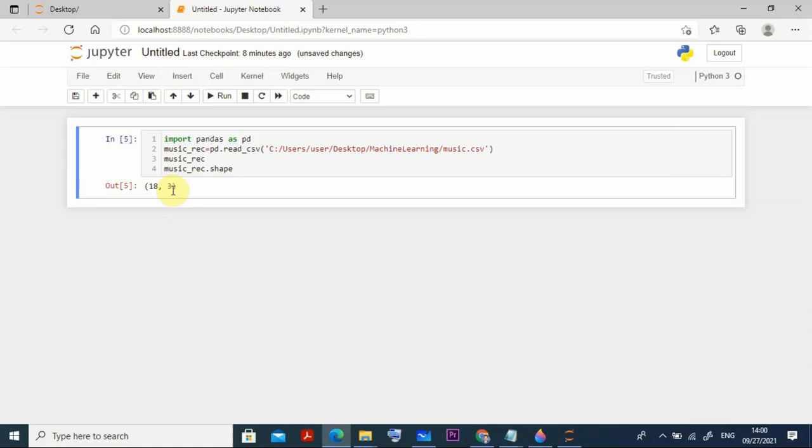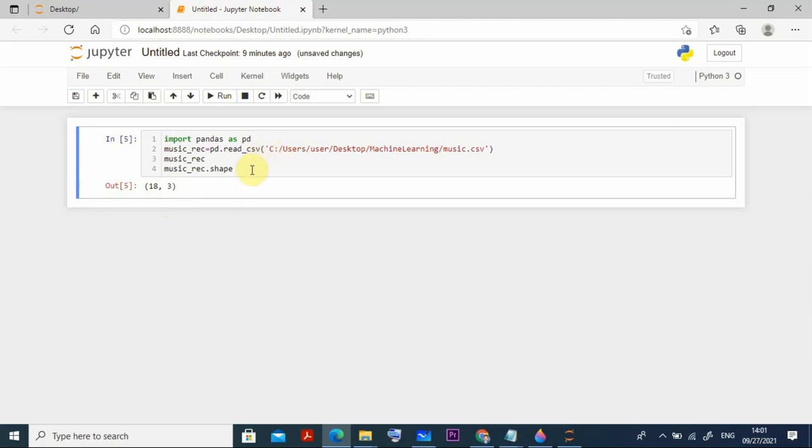What are the columns? I told you. The first one is the age, the second is the gender, and the third one is the genre, whatever type of song it is going to recommend, right? So these are the things you can see from the shape.